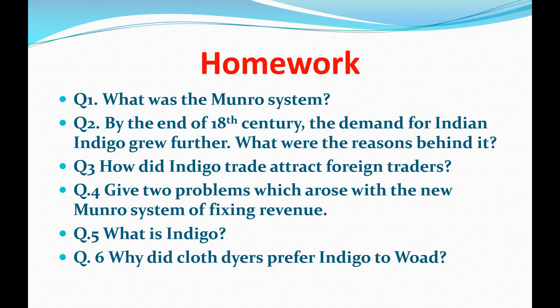Understood? Yes. And why did cloth dyers prefer indigo to woad? I told you about the two plants which were used to derive blue color powder. One was indigo and the second one is woad. And indigo was of the best quality. So why did cloth dyers prefer indigo to woad? You have to tell that reason.